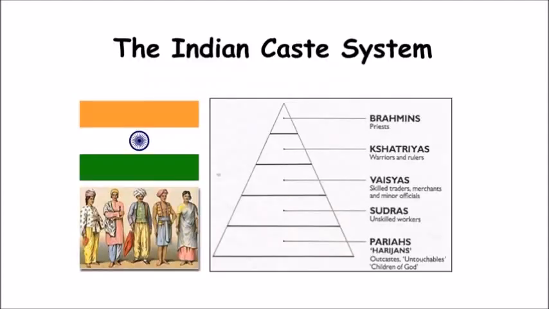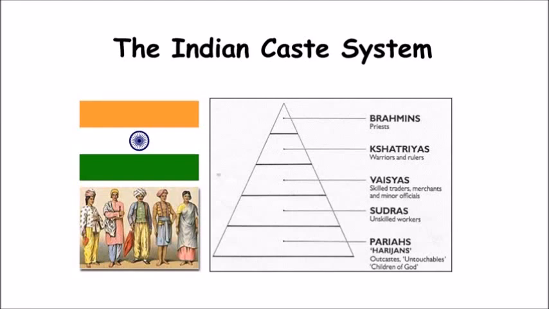And when Chandragupta made India into one big empire, all of the people in India were divided up into castes. The Indian caste system is a thousand years old. Aryans organized Indian society into a unique social class system, unlike the West. The caste system divided Indian society into groups based on a person's birth or occupation.